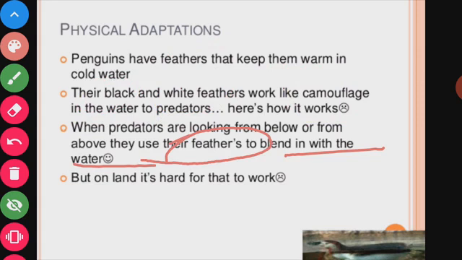But on land it is hard for this to work. When they are found on land, these black and white feathers do not work as camouflage.